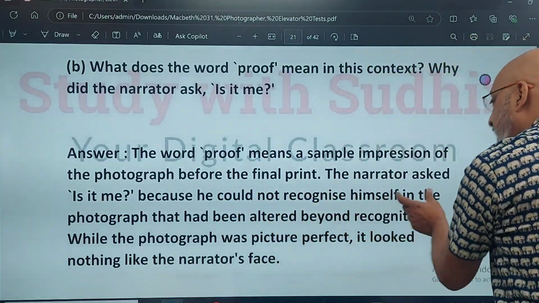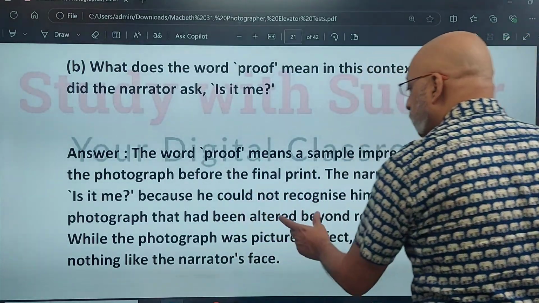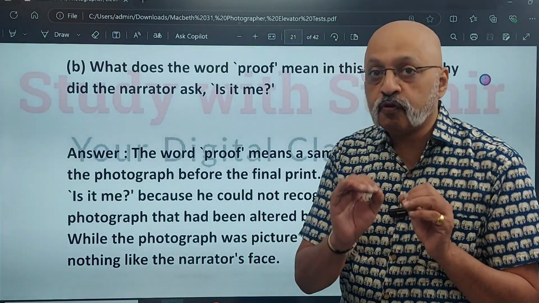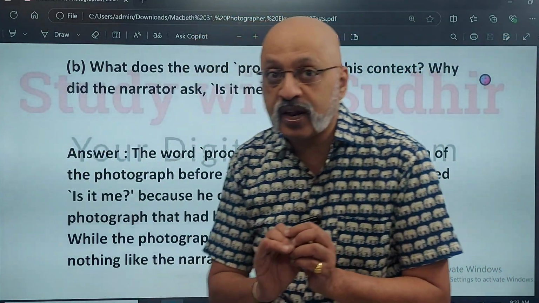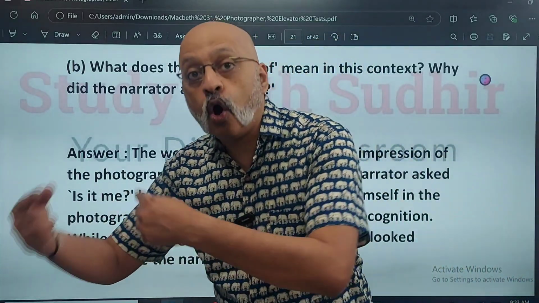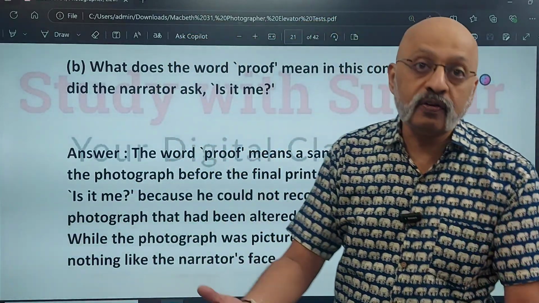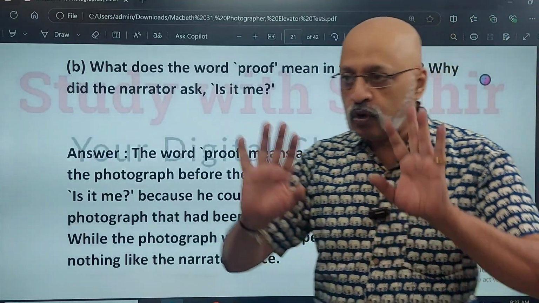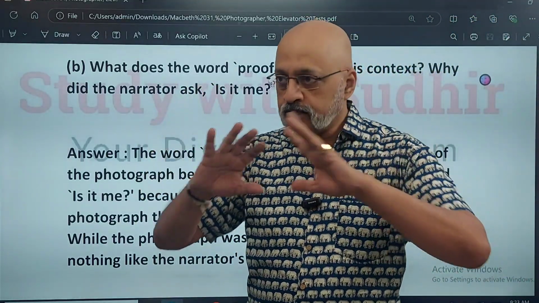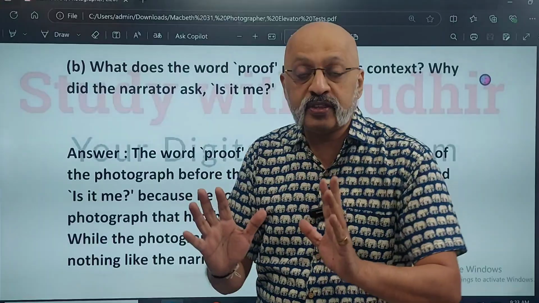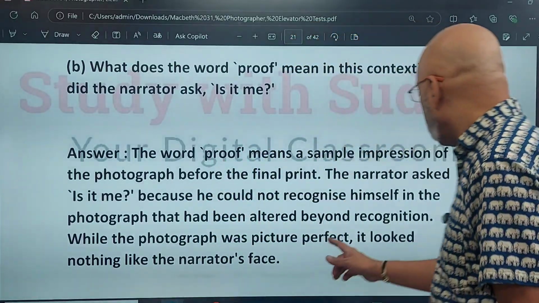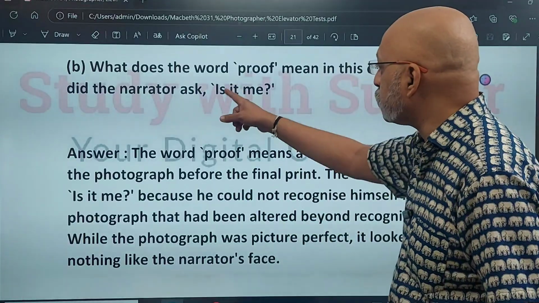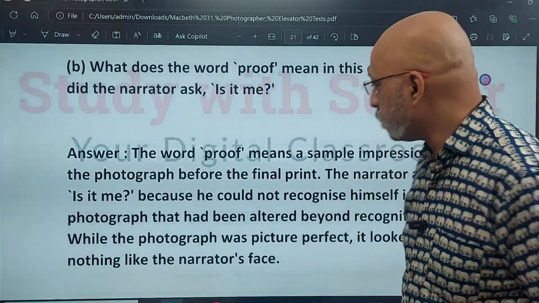Because he could not recognize himself in the photograph that had been altered beyond recognition. This phrase is important because उसका photograph ऐसा नहीं है कि किसी और का photograph डाला है, but the photograph has been altered so much that he could not even recognize himself. While the photograph was picture perfect in terms of having good eyes, the mouth, the facial expression, everything, but that is not him. It looked nothing like the narrator's face. So that was the problem, which is why he asked, is it me?